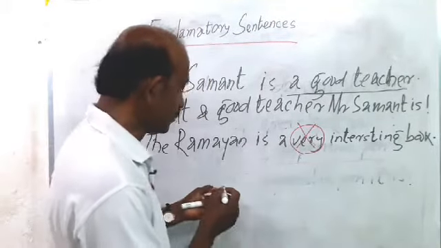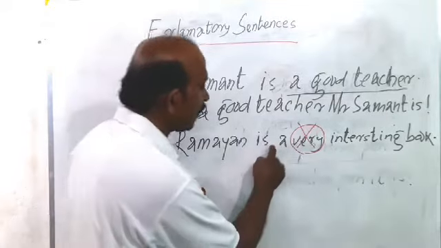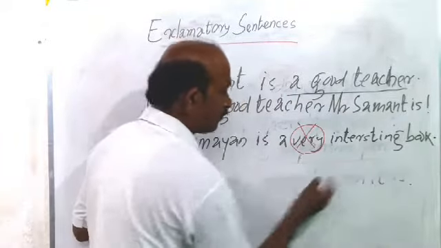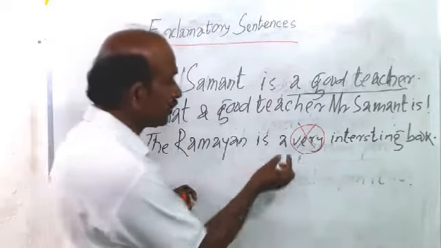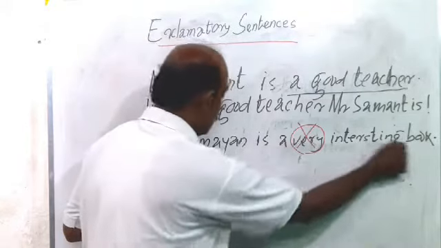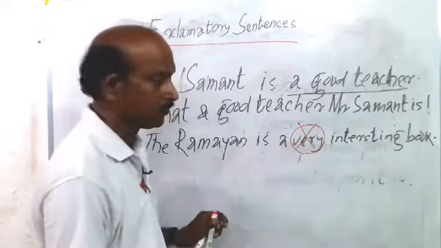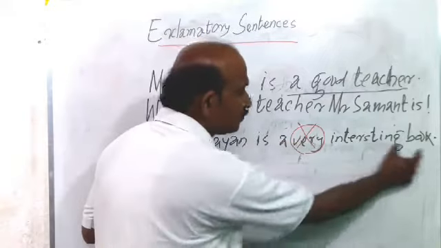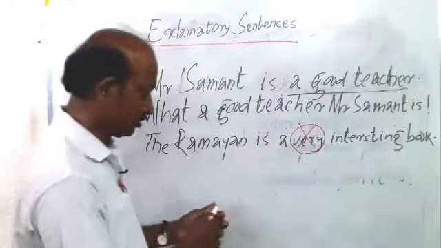So how can you change it? Follow. You will have to use what. An interesting book. Very simple. Before the noun phrase we will have to use what.